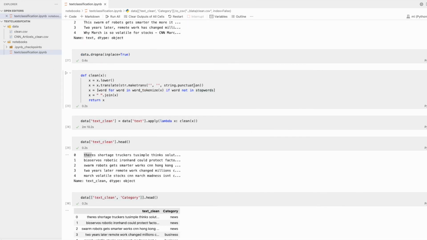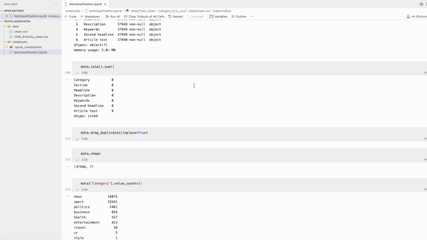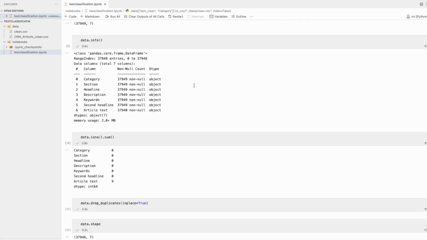So in the next video we are going to build a first base machine learning model, and then we will see the performance. After that we will go and do stemming and lemmatization in this same text classification, and then we will see what the performance is on the same base machine learning model. After that, we will do hyperparameter tuning of the machine learning model.